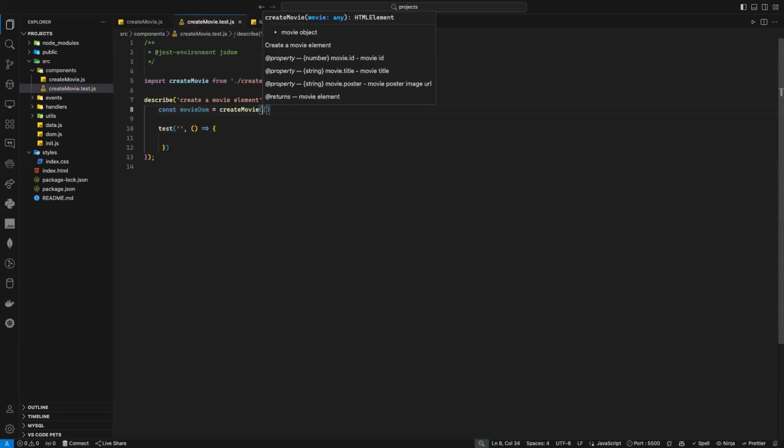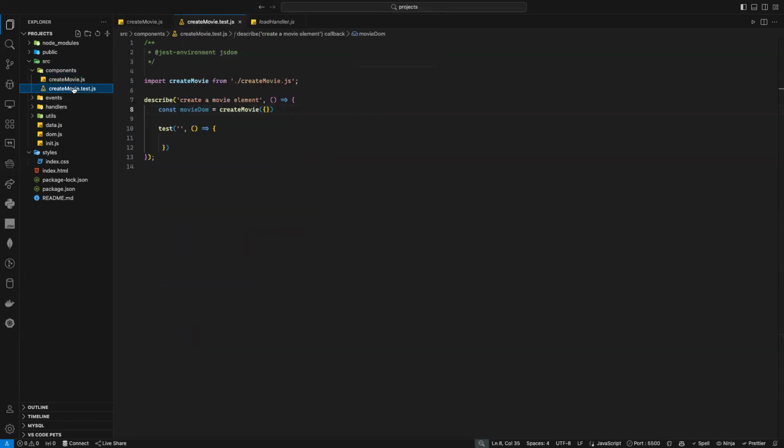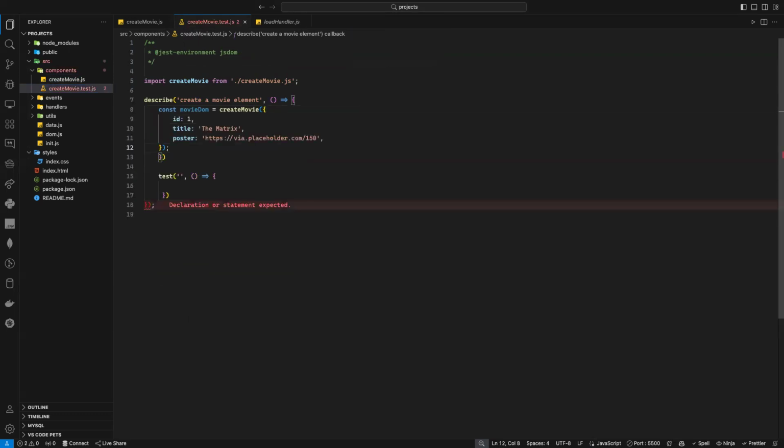And what do I need to pass to my function? Guys, what do I need to pass? Object. Yes, but the rest? I mean, I need to pass an object with ID, and let's say here, voila, that's it. It's not a big deal, actually. That's all I need to pass.